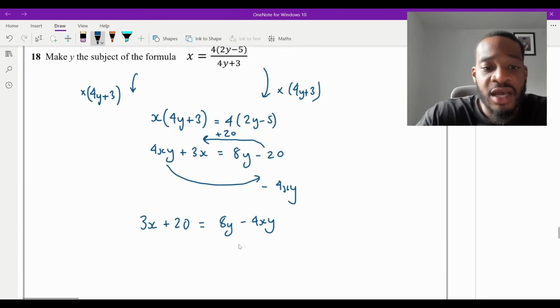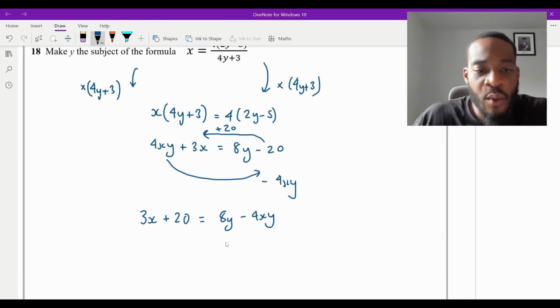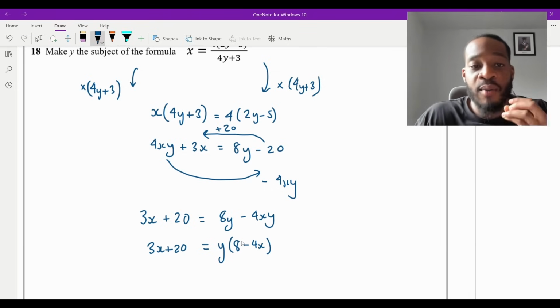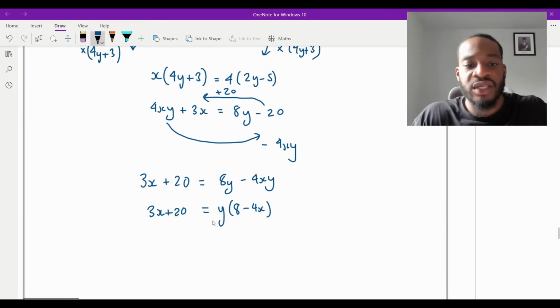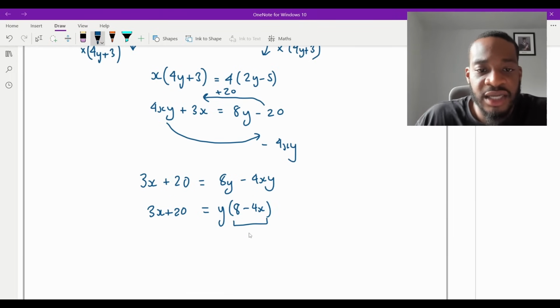And then once you're here, once you've got the thing you're trying to make the subject on the same side, how do you isolate it? How do I only get one of them? Well, you can factor it out, can't you? If I take out a y from there, then it's going to be 8 minus 4x, isn't it? Like that. And then 3x plus 20. And then now, remember, we're trying to make y the subject. This is a factor. You're just going to divide both sides by that factor, aren't you? 8 minus 4x on both sides.